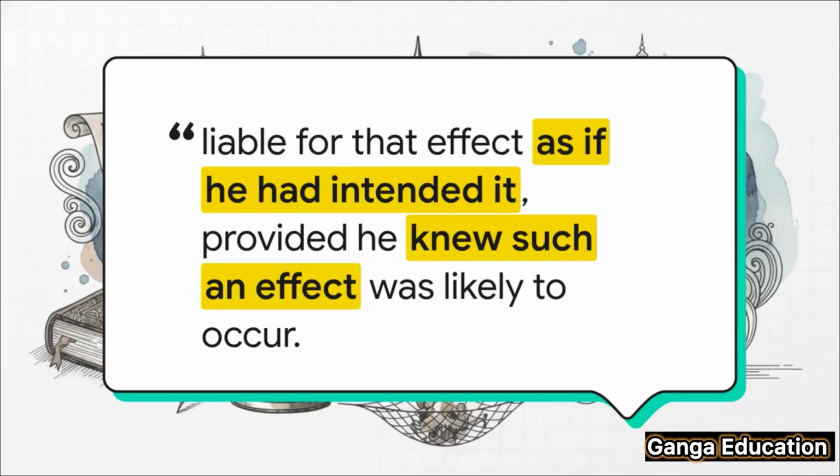Now, look at the wording here. It's incredibly powerful. What it's basically saying is that if you abet an act and a much more serious thing happens, you're still liable for that serious outcome. But here's the catch. The most important part of this whole section, you are only liable if you knew that more serious outcome was likely to happen. That element of knowledge is the absolute key.